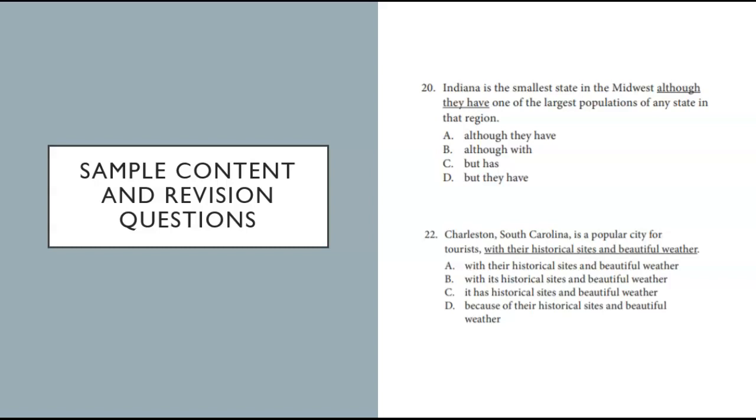Well, just like the A choice, D provides us a compound sentence, and the punctuation of the original sentence doesn't have any commas. So if you guessed C, that's the right answer. Indiana is the smallest state in the Midwest, but has one of the largest populations of any state in that region. This makes this a sentence that doesn't need any additional punctuation.